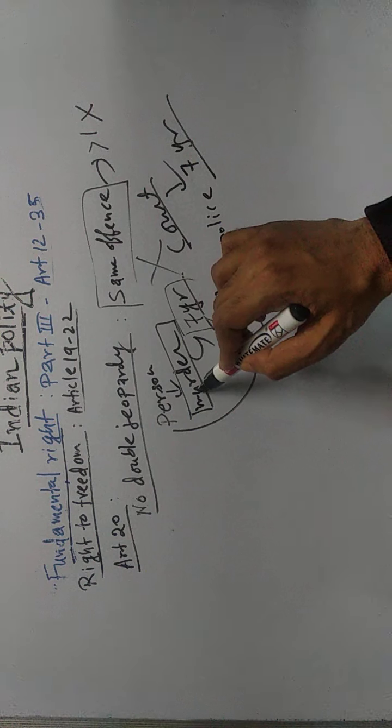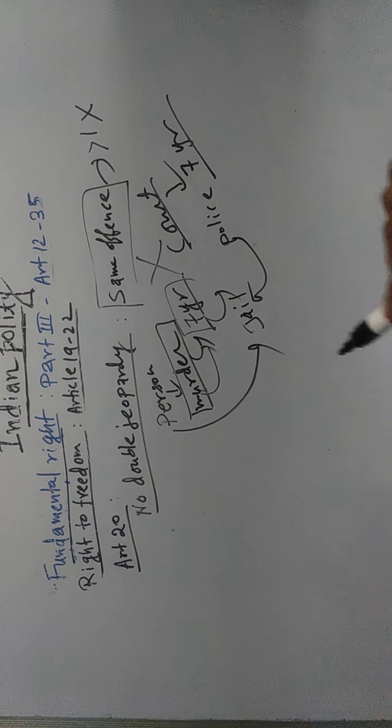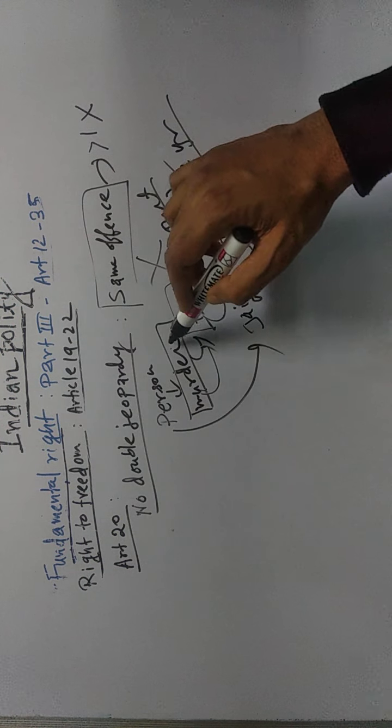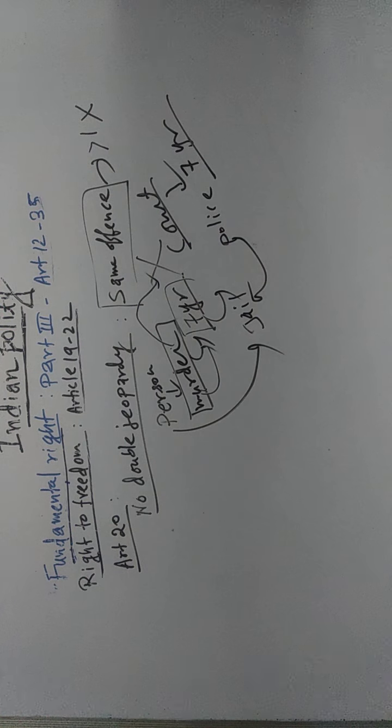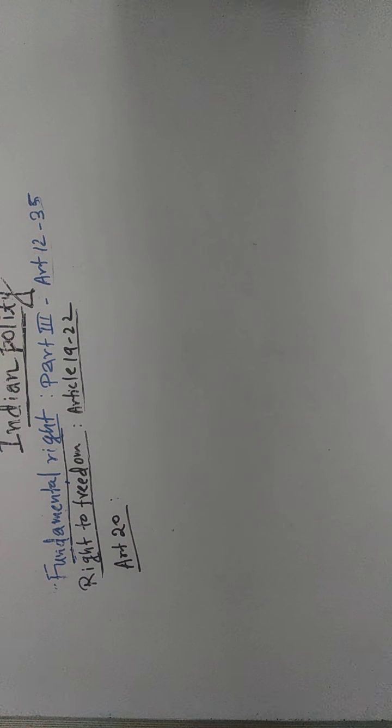So for one offense, one punishment, but for the same offense this person cannot be given twice punishment. This person will be punished for the murder only once by the judiciary. This is no double jeopardy. That means no person shall be prosecuted and punished for the same offense more than once.